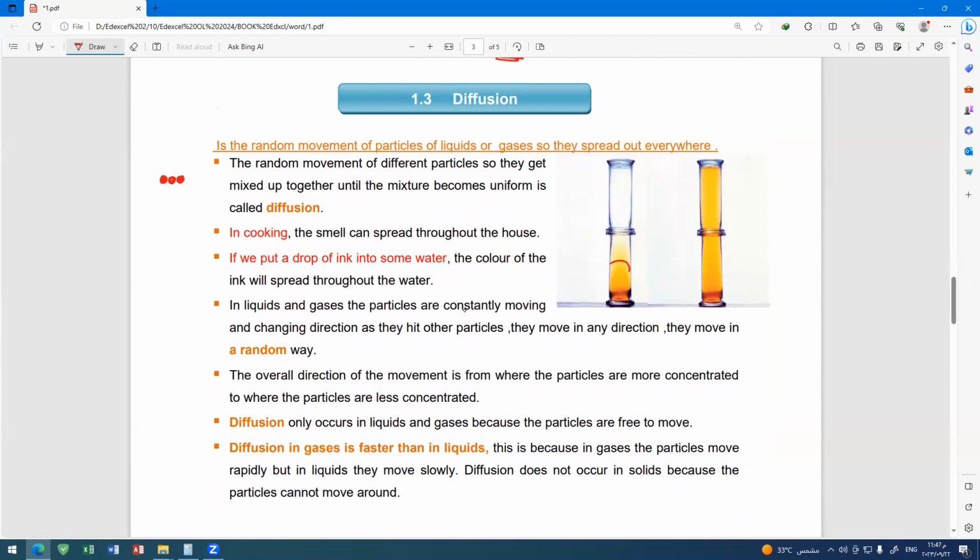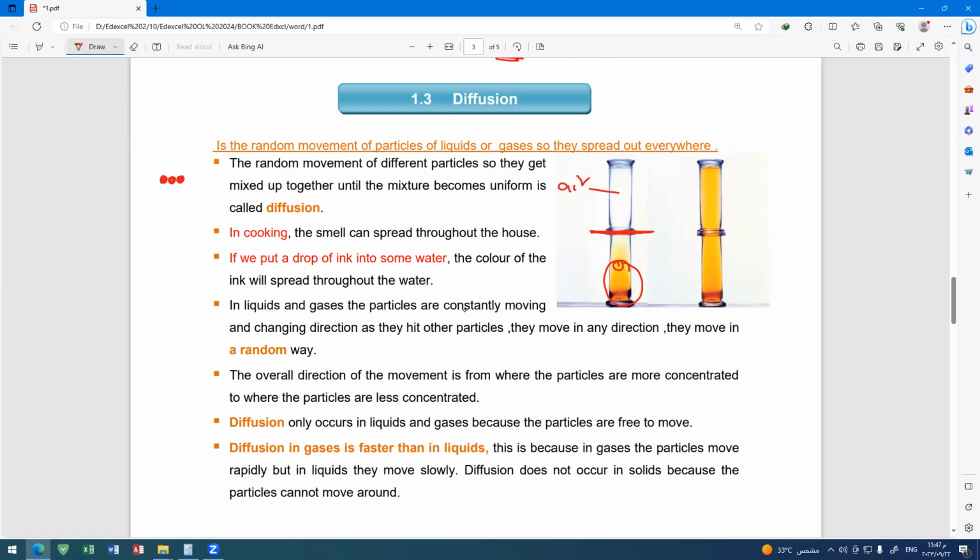You can see bromine gas here, which is brown in color. There is a paper between these two gas jars, separating them. When we remove this paper, the bromine gas starts to diffuse. Here are air particles.